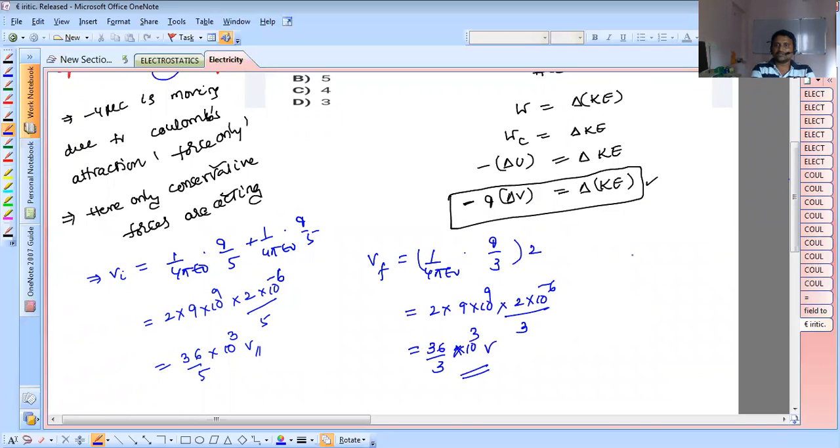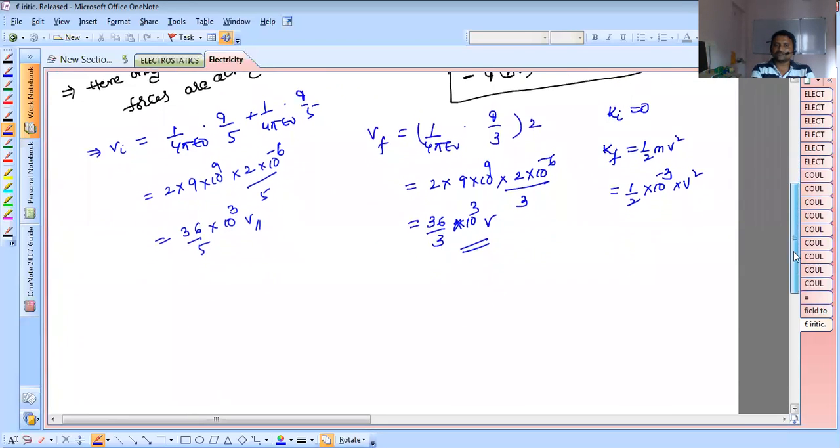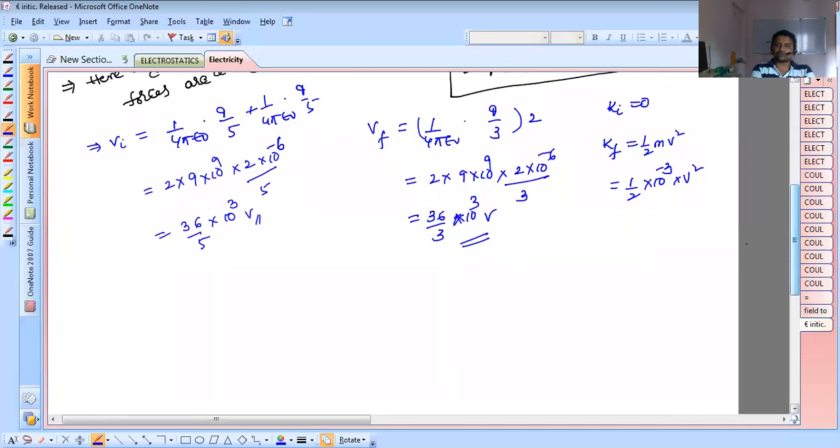Now kinetic energy. Initial kinetic energy is 0 because the minus 4 microcoulomb charge is initially at rest. The final kinetic energy equals half m v square. Mass is 1 gram, which is 1 by 2 into 10 power minus 3 kg into v square. Now I substitute all these things in equation 1. The charge which is moving is minus 4 microcoulomb. So minus q into delta V equals delta KE.